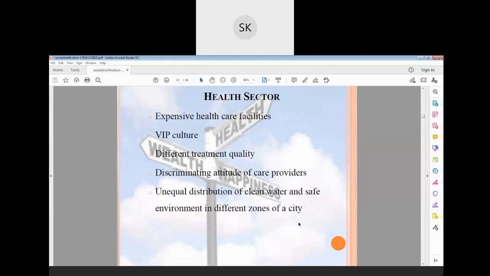Because of this, if anybody comes for treatment, by looking at their appearance the doctor or the administrator decides that he could not afford it.